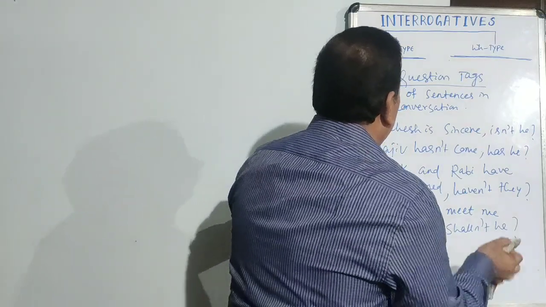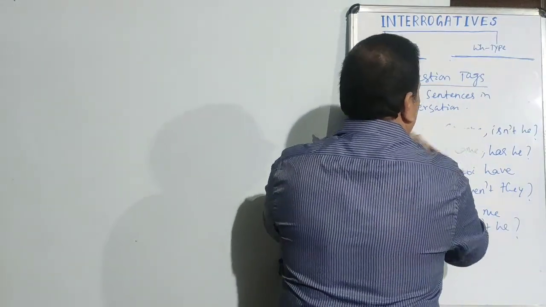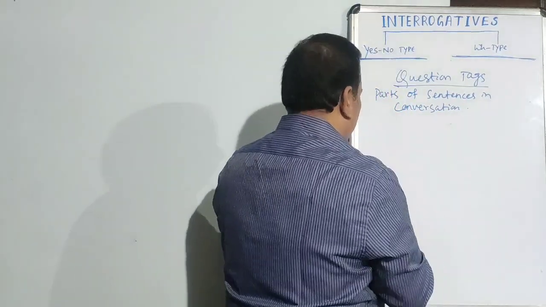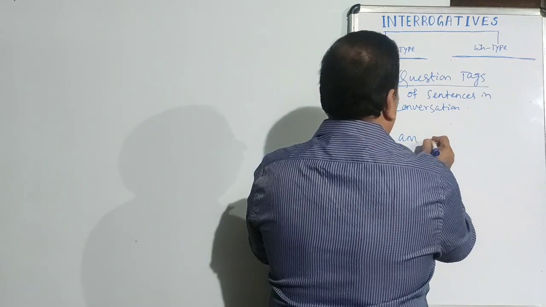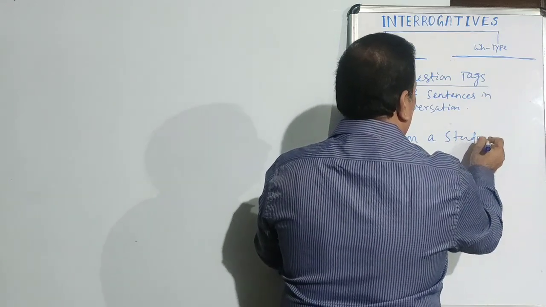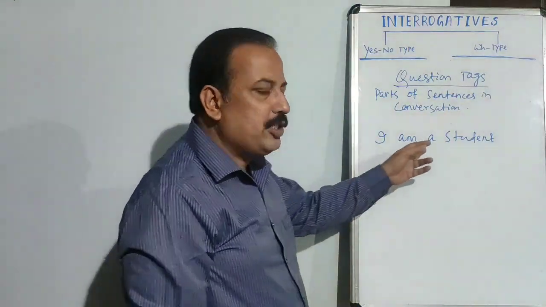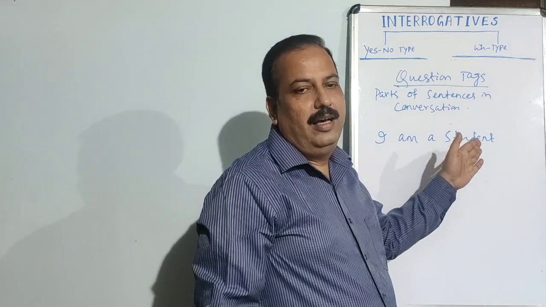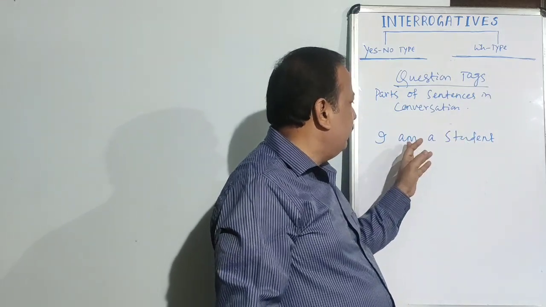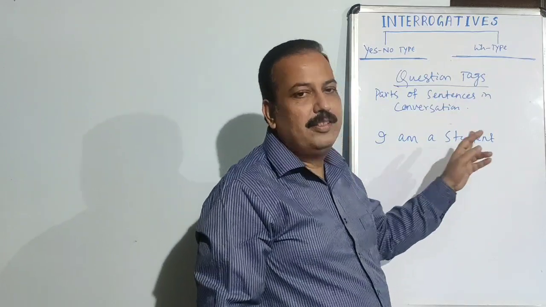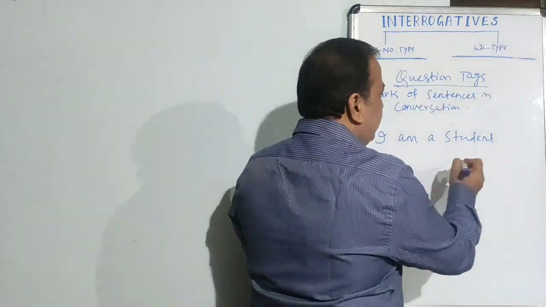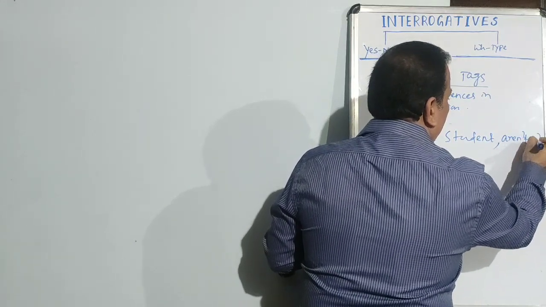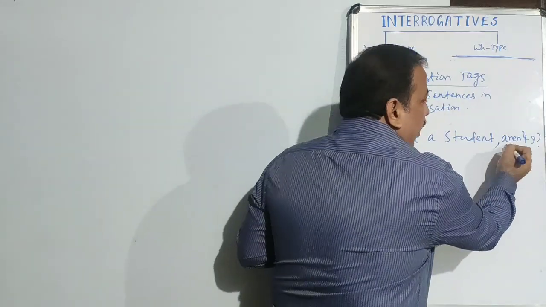Then there is an exception in this question tag. I am a student. This sentence is expected to have the question tag am not I, but the answer will be something different. I am a student, are not I. So why are instead of am?